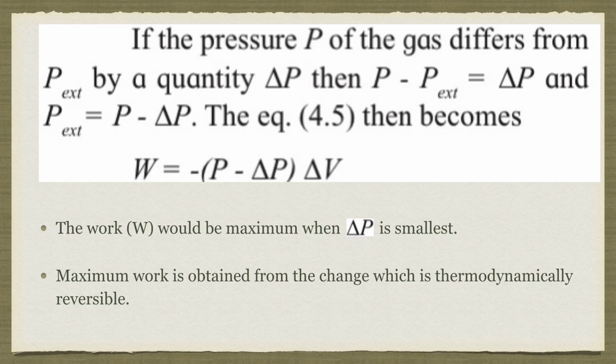Once you get the work expression, you will say that for the work to be maximum, delta P will be minimum, and to get that, the change which will happen should be thermodynamically reversible in nature. Hopefully you understood this.